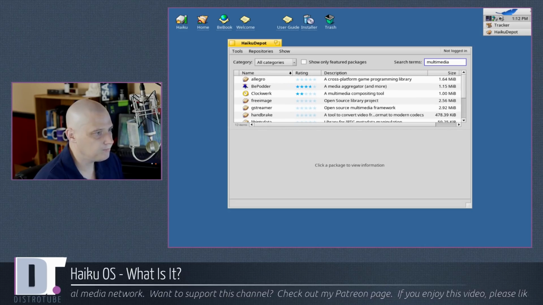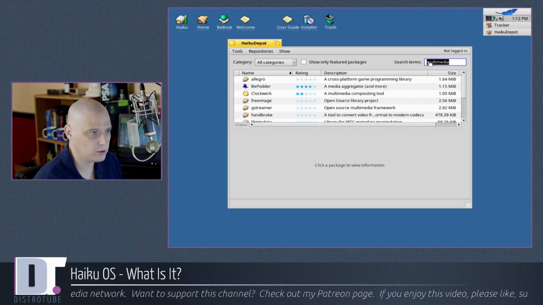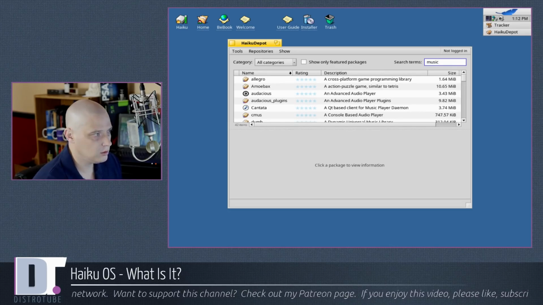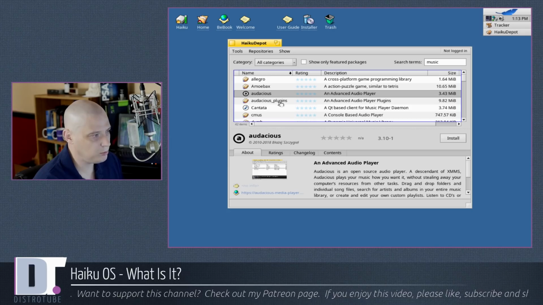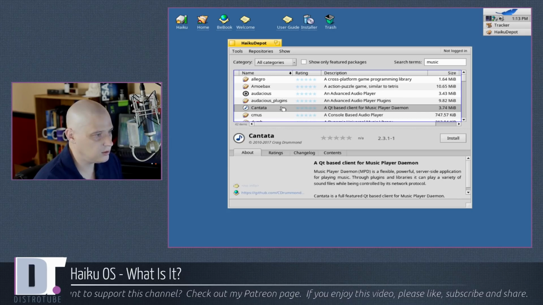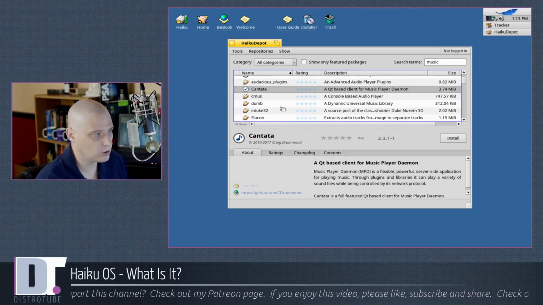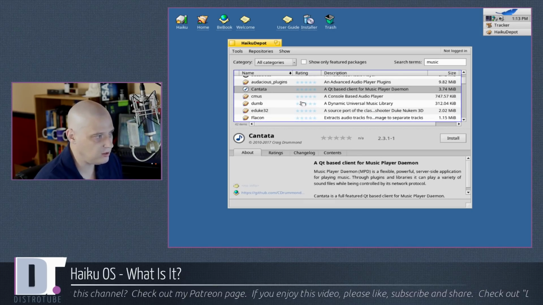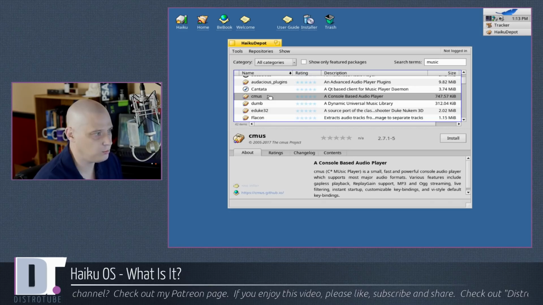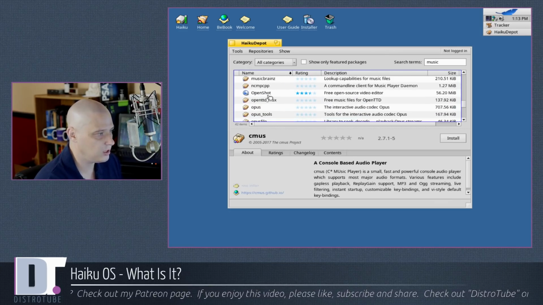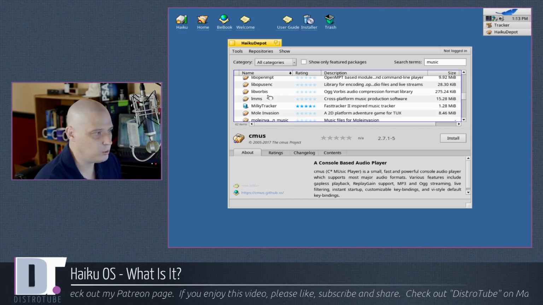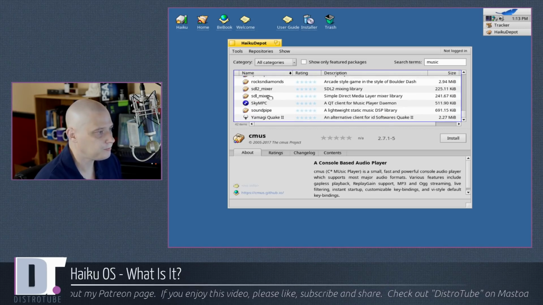How about music players? Audacious is here. Audacious is a nice, fast, lightweight, minimal music player. Cantata is here. Again, makes sense. Cute application. Works well with the KDE suite of applications. CMus is here for a terminal-based music player. Love CMus. So they do have some nice music players available. The MPD, the music player daemon, is here. All right, so some good stuff here.